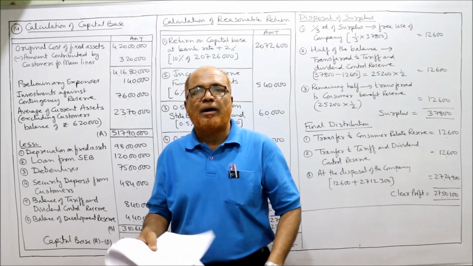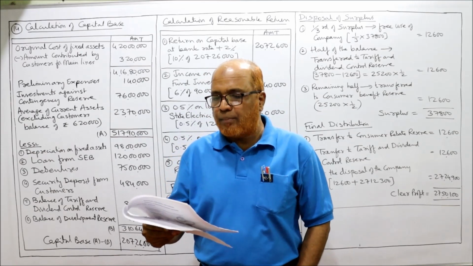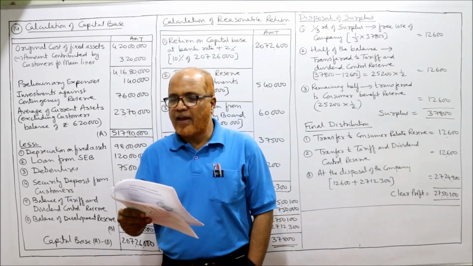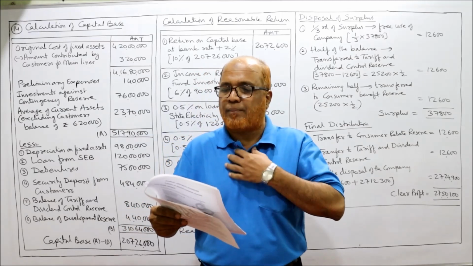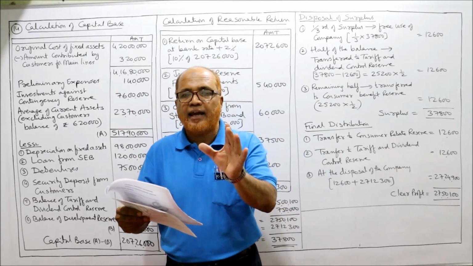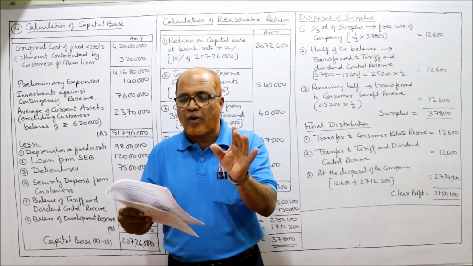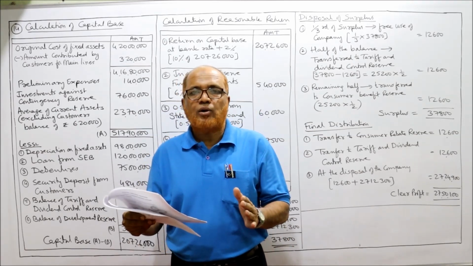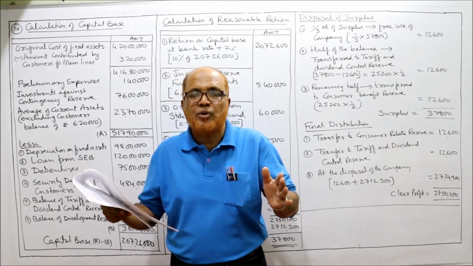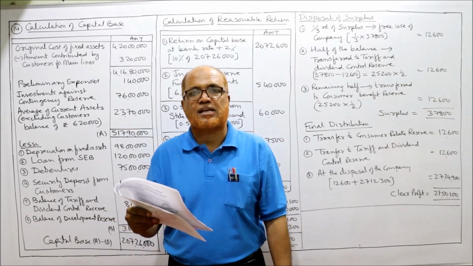Now the 14th problem I am reading out. From the following information and details relating to the year ended 31st March 2005 and bearing in mind the provisions of the Electricity Supply Act 1948, indicate the disposal of profit of X Electricity Corporation Limited. So we are required to show the distribution of surplus, the disposal of surplus.